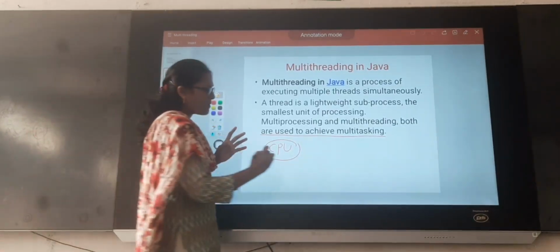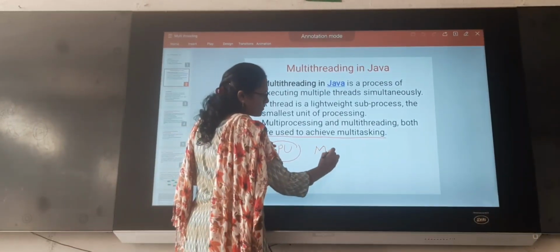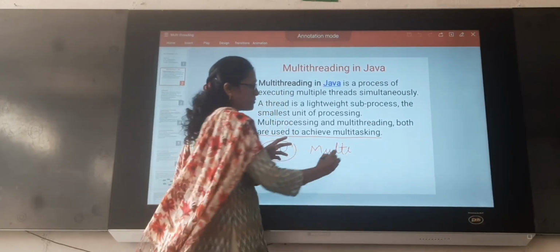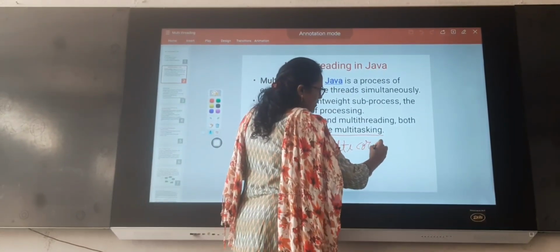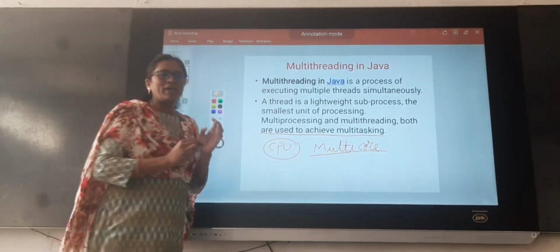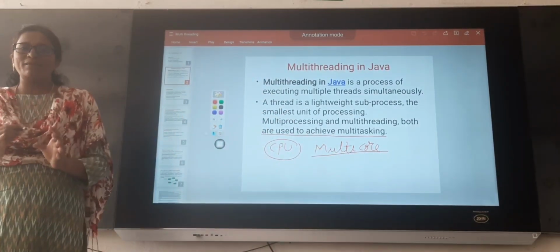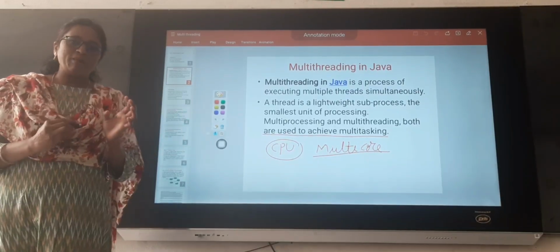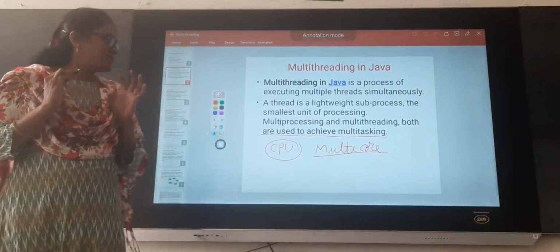Suppose we have a multi-core CPU in our computer. Each core will be effectively utilized by the multiple threads. Instead of wasting our CPU time, we can effectively use our CPU time.